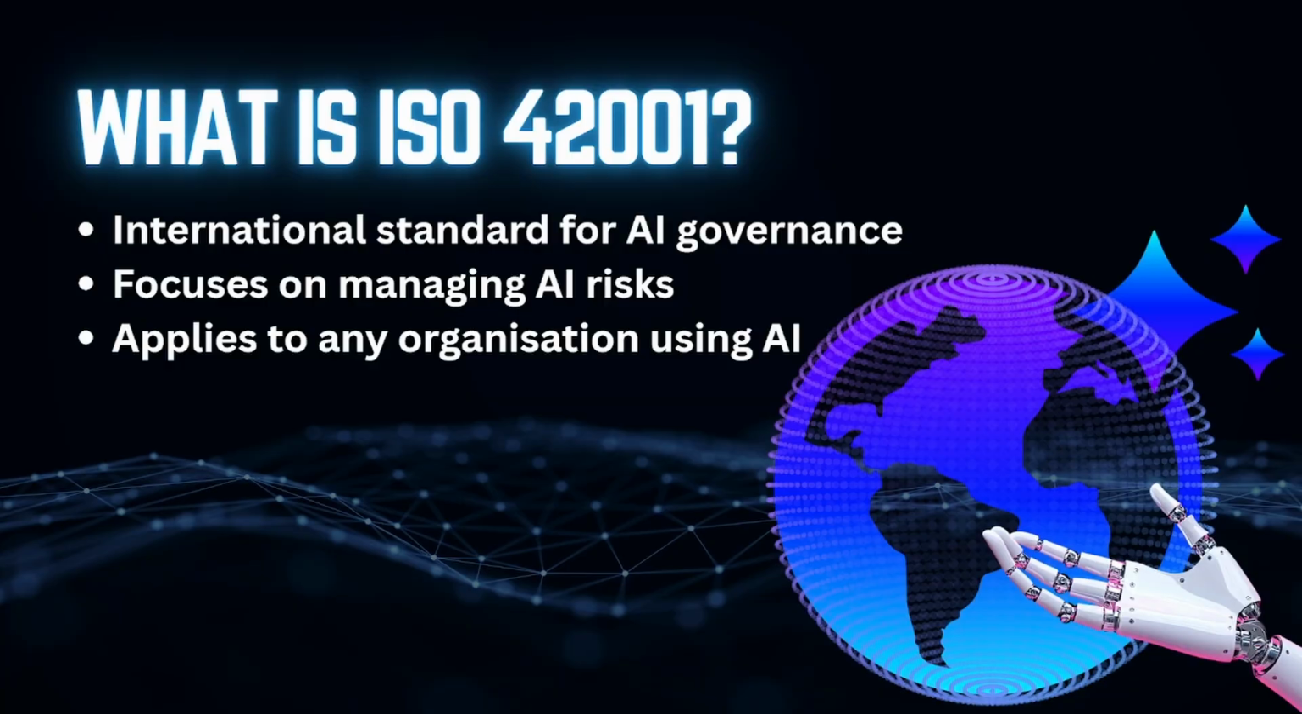So let's break it down simply. ISO 42001 is an international standard designed to help organizations manage AI systems responsibly. It provides a structured way to identify risks, control how AI is used, and ensure accountability across the organization. And very importantly, this is not just about tech companies. Any organization using AI, even something as simple as ChatGPT or automation tools, is exposed to these risks.